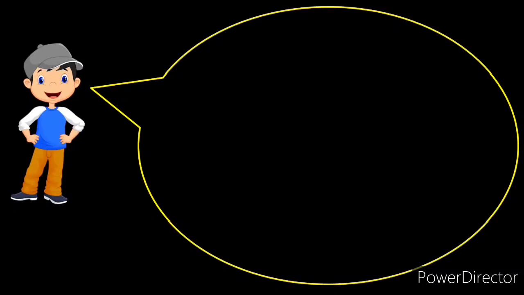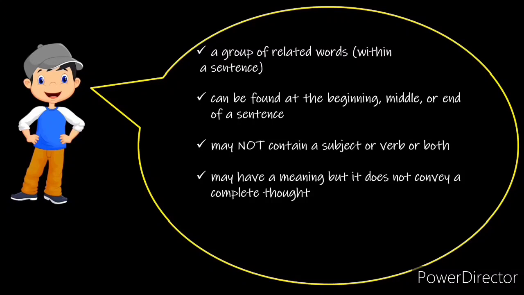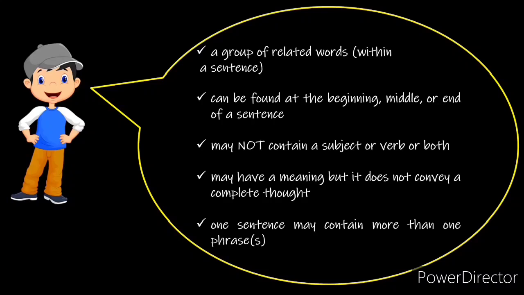What is a phrase? A phrase is a group of related words within a sentence. It can be found at the beginning, middle or end of a sentence. A phrase may not contain a subject or verb, or in some cases both. So, a phrase may have a meaning, but it does not convey a complete thought. One sentence may contain more than one phrase.